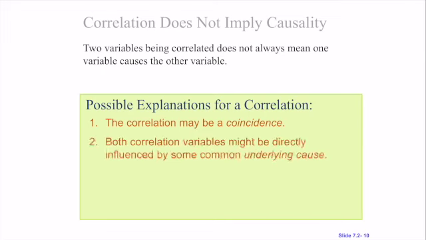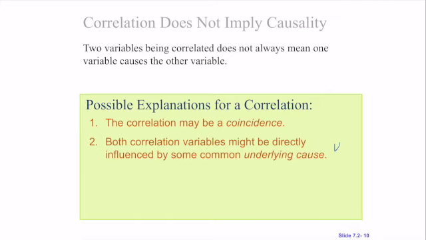So if I have a correlation, it could be a coincidence. There might be an underlying cause. For example, with my ice cream broken arm scenario, it would be summer. Or one of the correlated variables may actually cause the other, okay? But note that even if that is the case, it could just be one of several causes. And this takes lots of studying to prove.